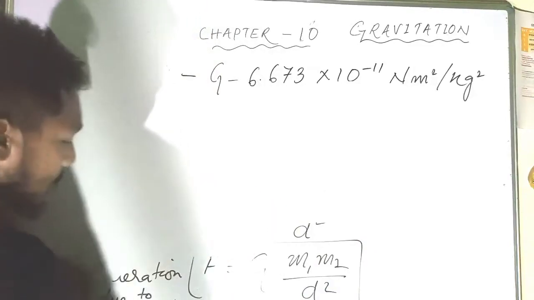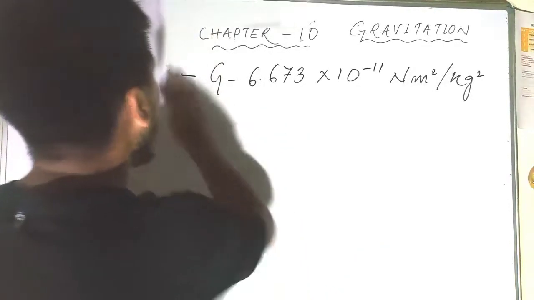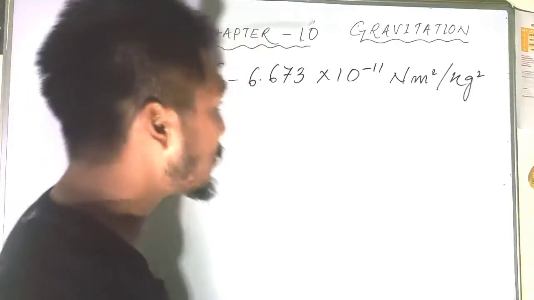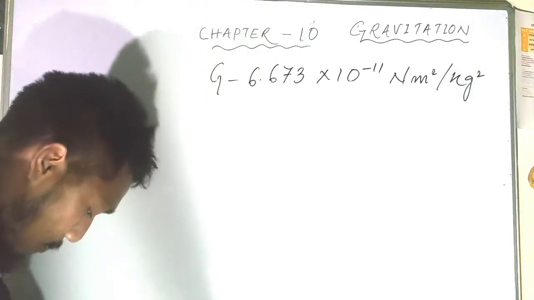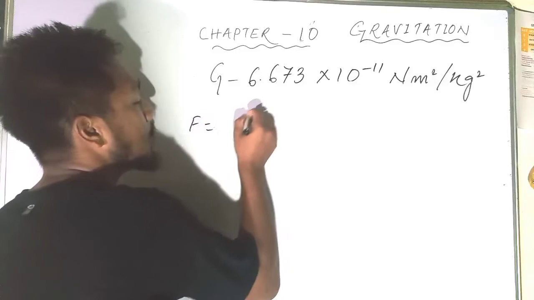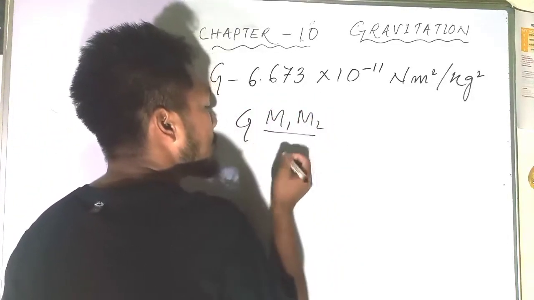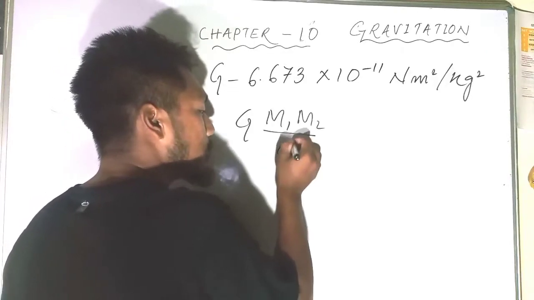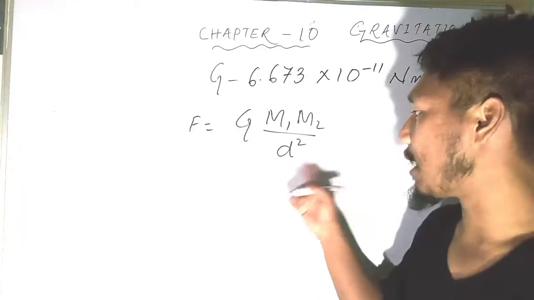I will just highlight how to derive, how we can give the SI unit. SI unit of gravitation is what? Newton meter square per kg square. So we are going to derive how to do this. We know that F is equal to G into M1 into M2 divided by distance squares. D stands for distance.